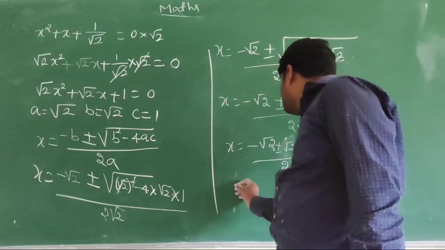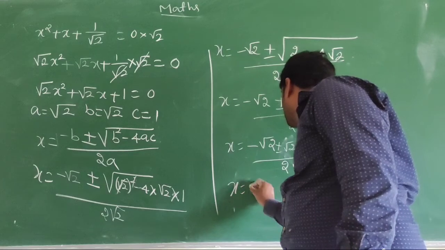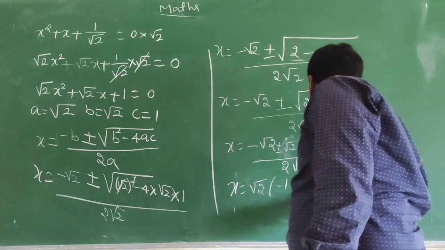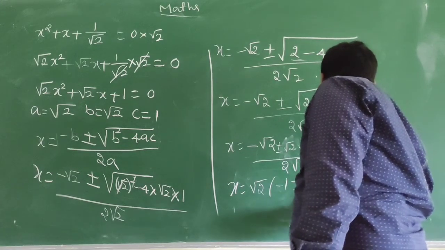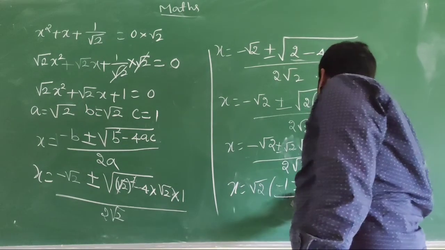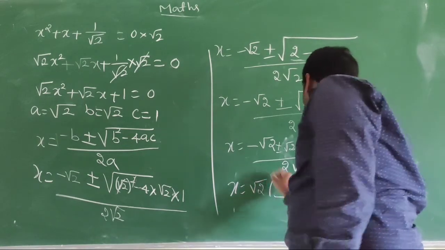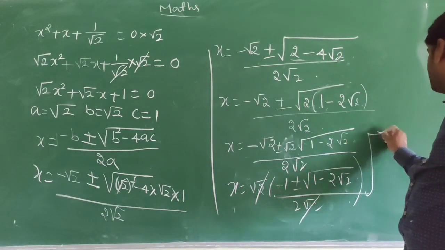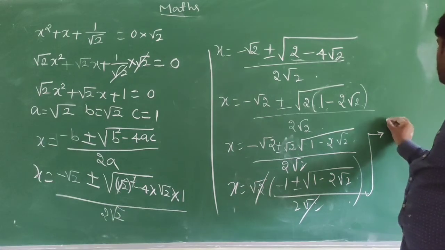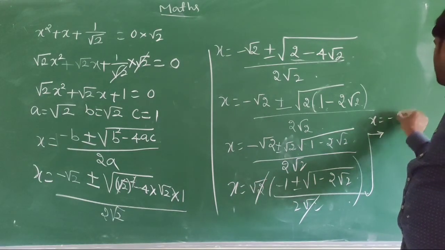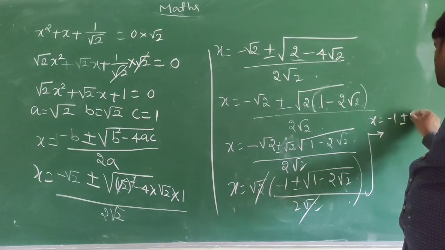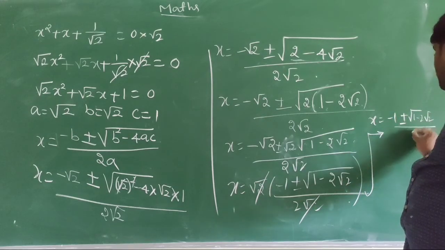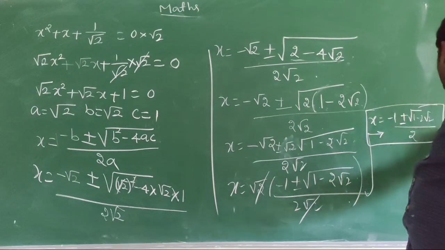Now root 2 is common: x is equal to root 2 times minus 1 plus or minus the square root of 1 minus 2 root 2, divided by 2 root 2. Now root 2 gets cancelled, so what remains is x is equal to minus 1 plus or minus the square root of 1 minus 2 root 2, divided by 2. This is the solution of this problem.